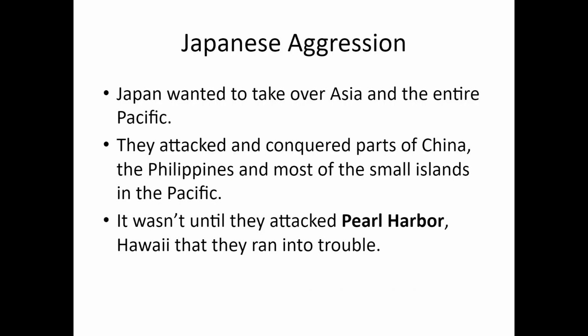Japan wanted to take over Asia and the entire Pacific. They attacked and conquered parts of China and the Philippines and most of the small islands in the Pacific. It wasn't until they attacked Pearl Harbor, Hawaii, that they ran into trouble.